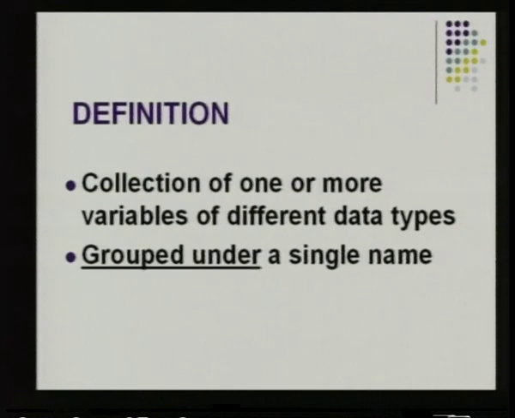The next important thing about a structure is that they are all grouped or housed under a single name. So, using a single name itself, we can identify different variables of different data types. We will see how this can be done using the C programming language.